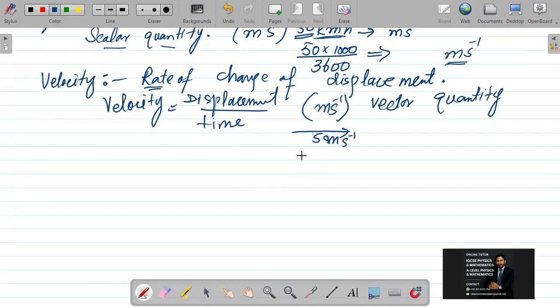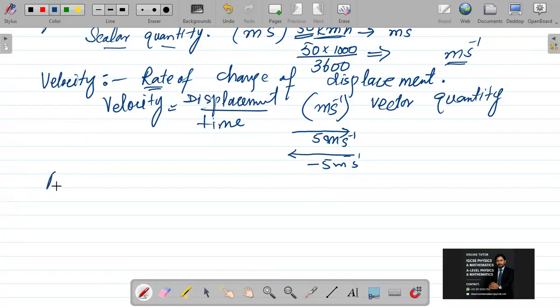If you are talking in the backward direction, then it will be minus 5 meters per second. This is shown for direction with the negative sign. It is not a negative sign making its value negative, because the magnitude of speed can never be negative. It is only a notation to show the opposite direction. So that is the velocity introduction.